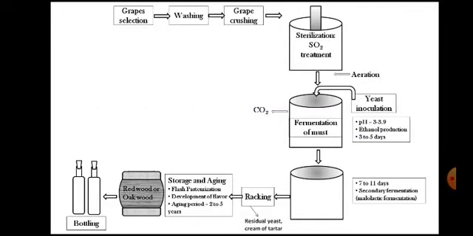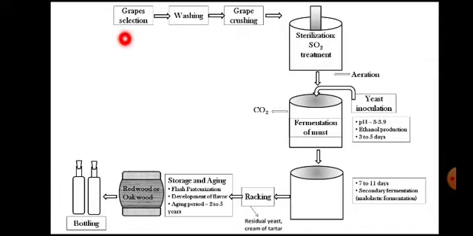This is the flow sheet of the making of wine. The flow sheet for making white wine and red wine remains the same, the procedure remains the same, only the variety of grapes differs. So the protocol remains the same for white wine and red wine.